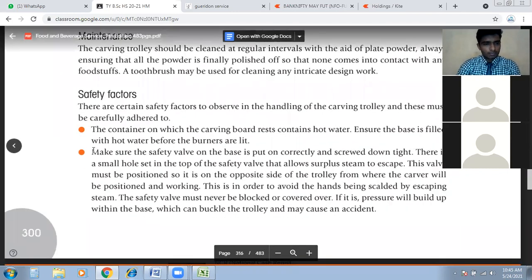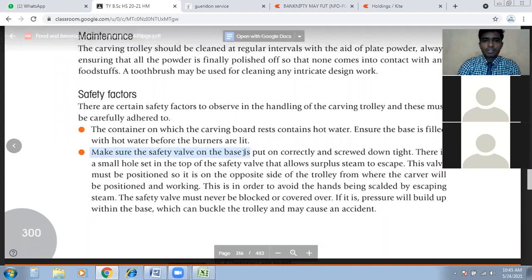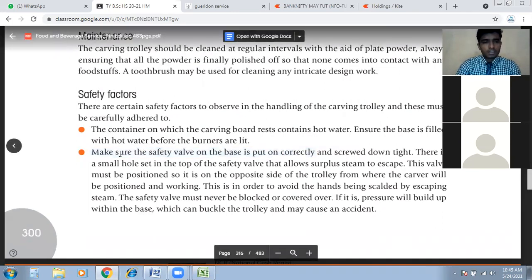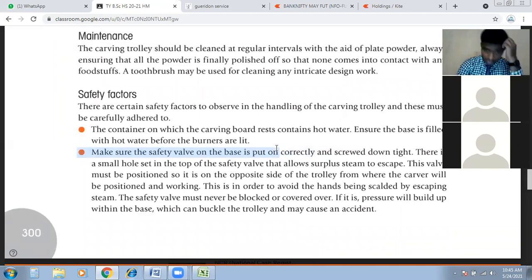Okay. Another one is to make sure the safety valves on the base are put on correctly and screwed down tight. So there are some safety valves.